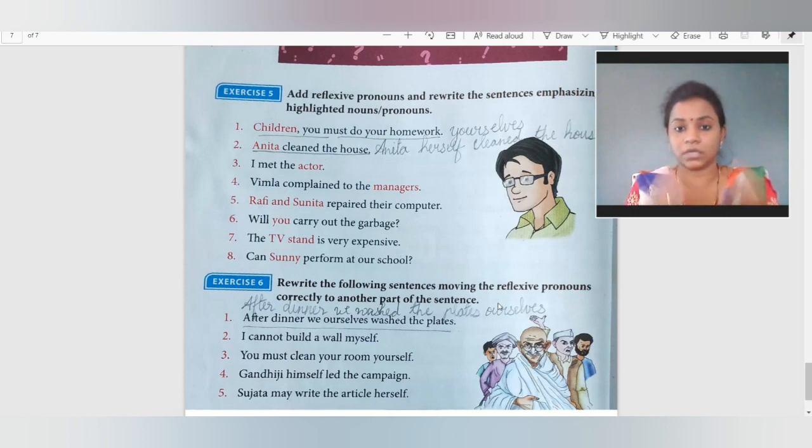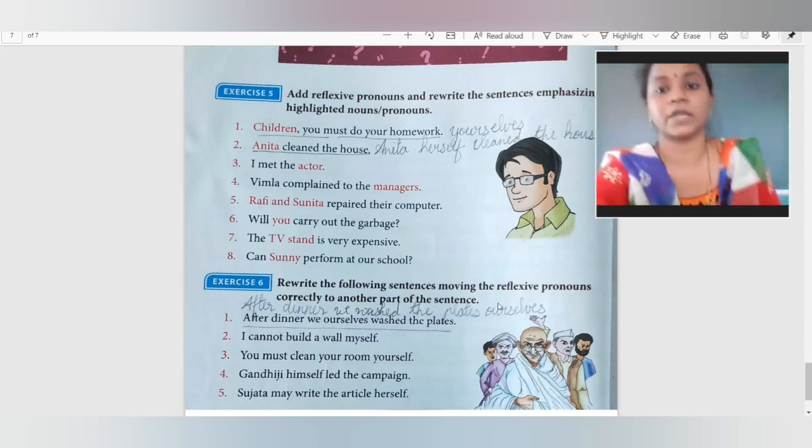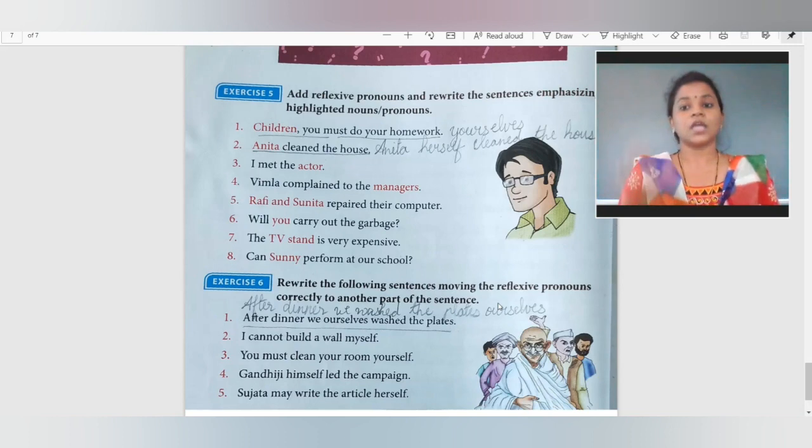That is correct. Anita cleaned the house. Now we have to emphasize, of course, कि Anita ने खुद ने ही अपना house clean किया. So how do we say it? Anita herself cleaned the house. So इधर यहाँ पे किसी और के बारे में mention ही नहीं हो रहा है. Anita ने खुद ने ही अपना house clean किया है.